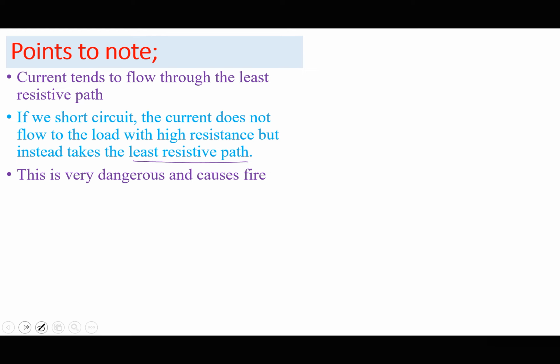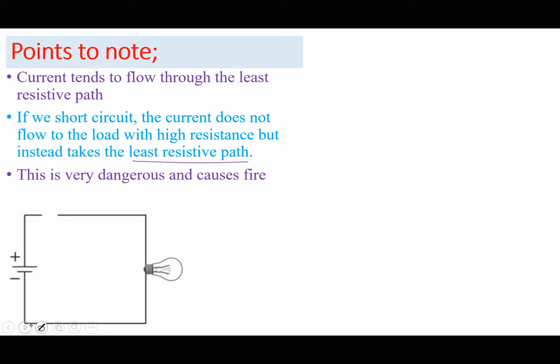So if we create a short circuit, or if we introduce a wire where current is able to dodge the load or the component of high resistance, the current will flow through a wire which has extremely low resistance and dodge the one which has very high resistance. That's what we call short circuiting.